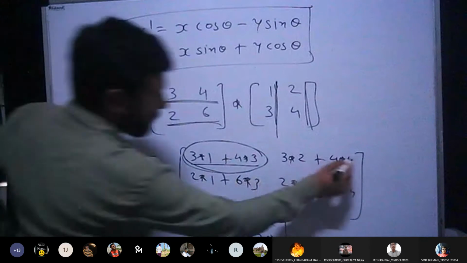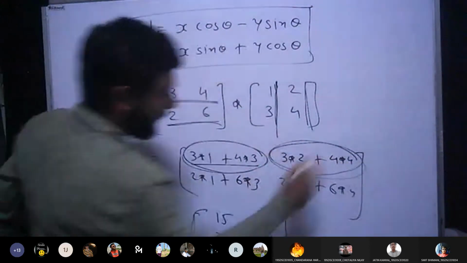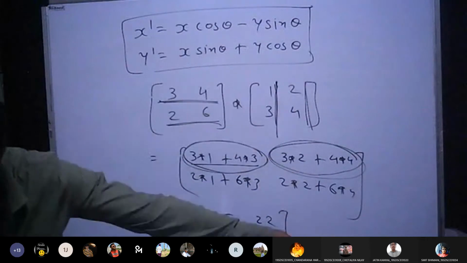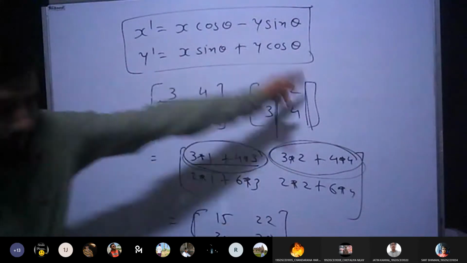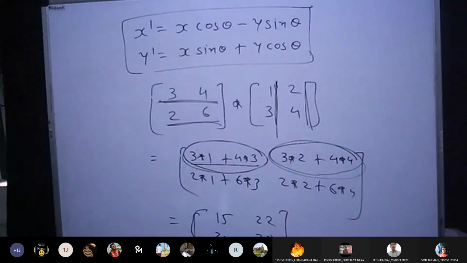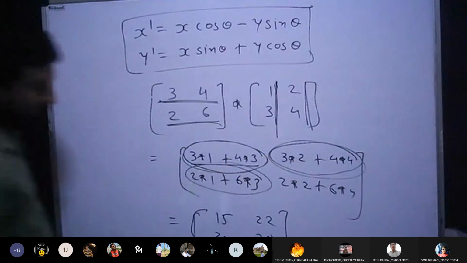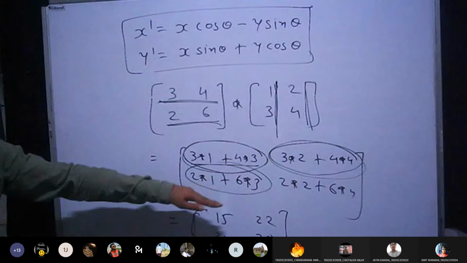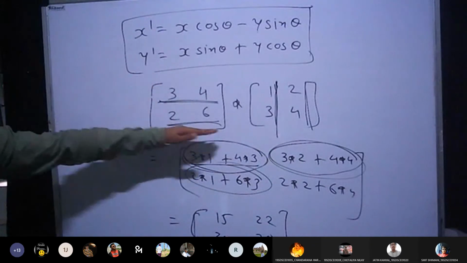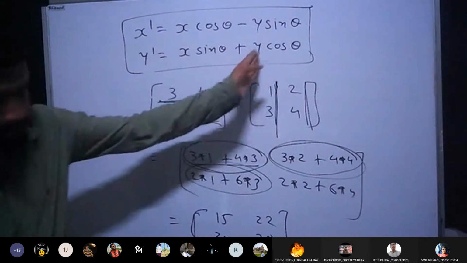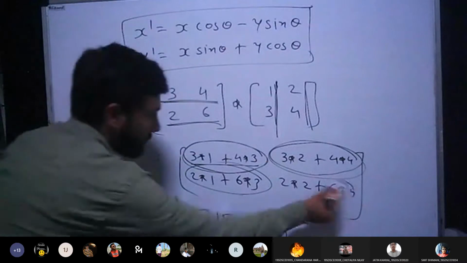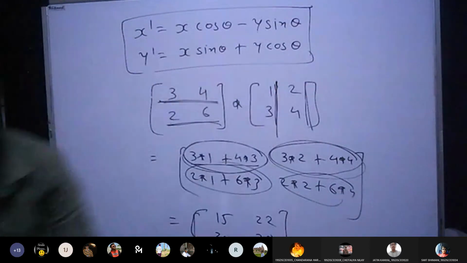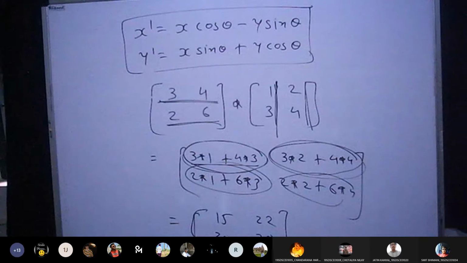Similarly, if you talk about this element, identify the row and column. I am inside the first row but in second column, so use first row and second column. If I talk about this element, this is the second row and first column. From the first matrix select the second row, and from the second matrix select the first column. This is second row, second column, so select the second row and second column. Are you getting this?